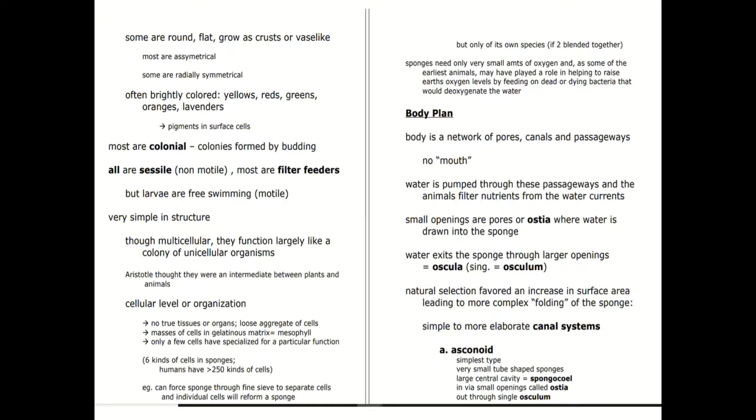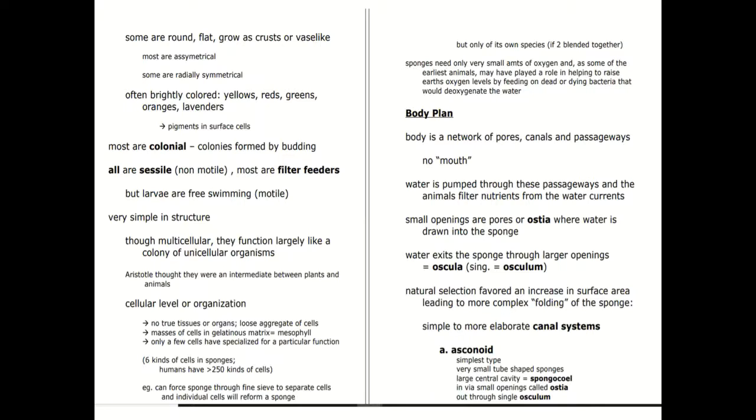This is very important: they are multicellular, but they function like a colony of unicellular organisms because nerve cells are absent. Since nerve cells are absent, the cells are not interconnected with each other. Aristotle thought that they were intermediate between plants and animals. They have a cellular level of organization, no true tissues or organs, a loose aggregate of cells, masses of cells in a gelatinous matrix, and the matrix is called mesohyl. Only a few cells are specialized for particular functions.